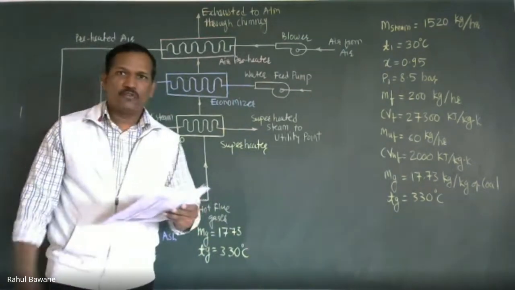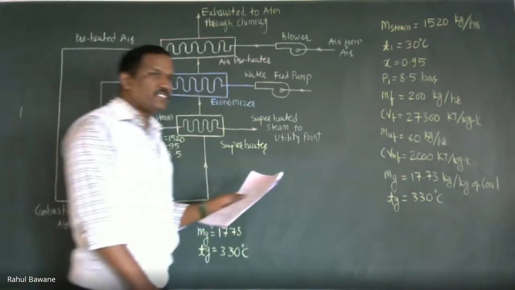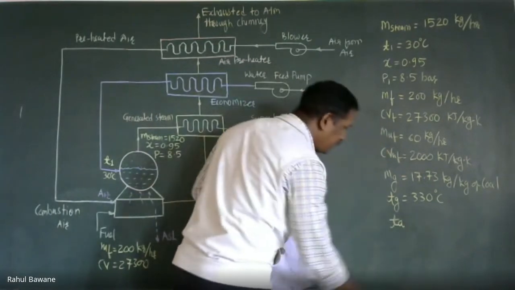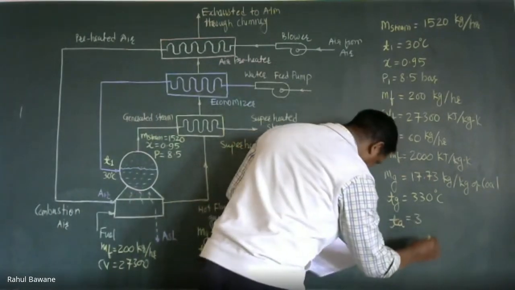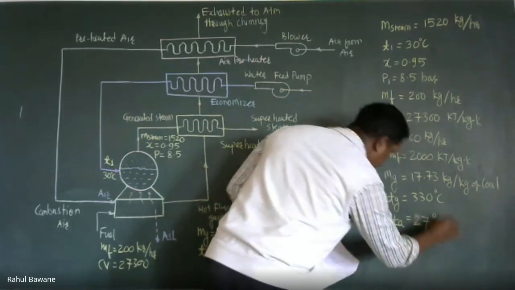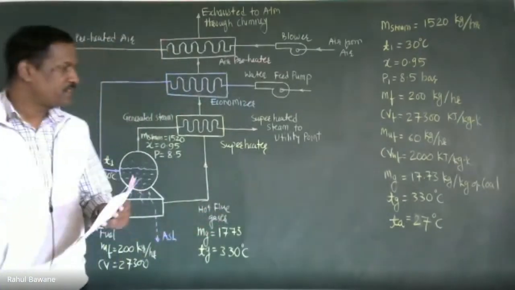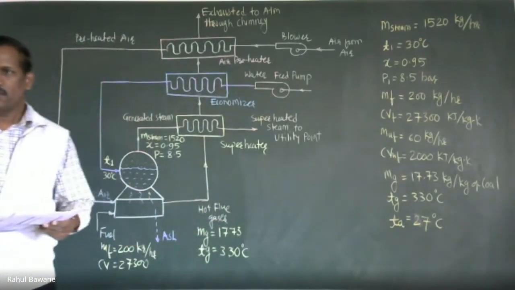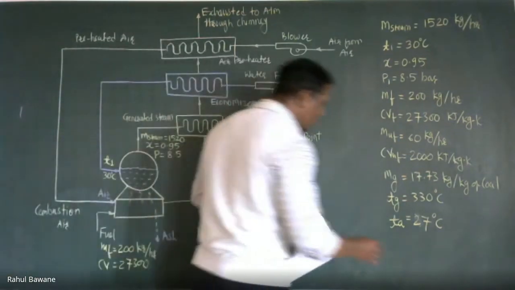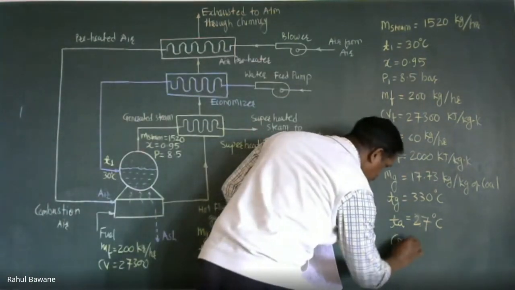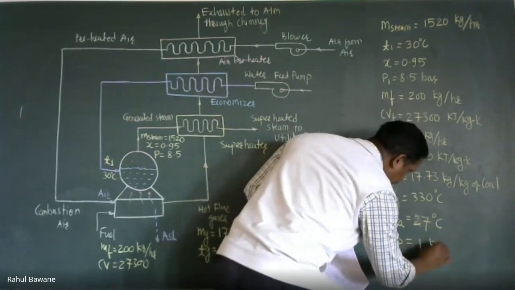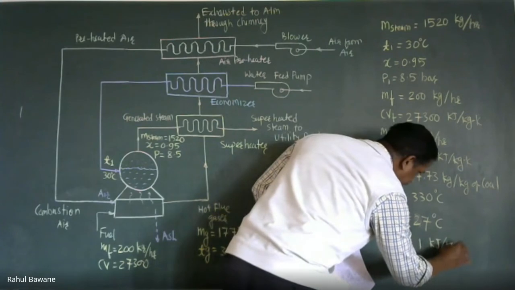The boiler room temperature is 27 degrees centigrade. So the boiler's atmosphere. So TA, the atmospheric temperature, is 27 degrees centigrade. And specific heat of gas, Cp of gas, is given as 1 kilojoule per kg Kelvin.